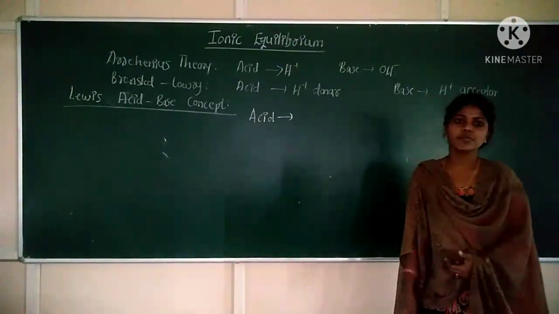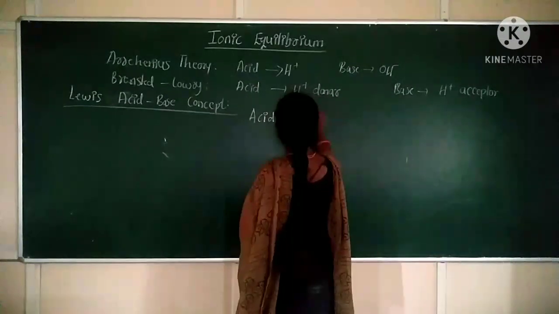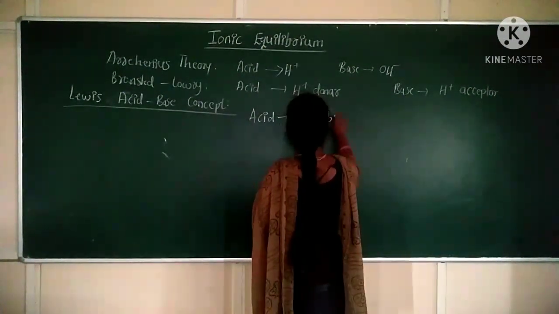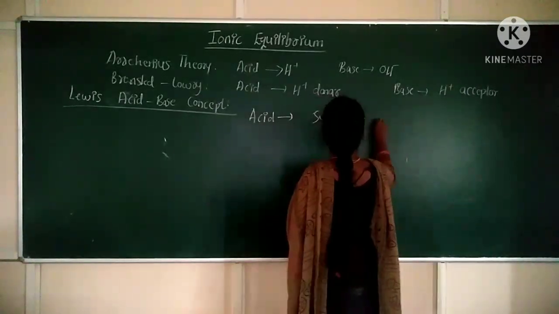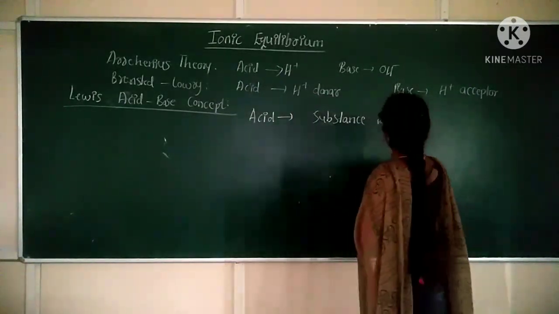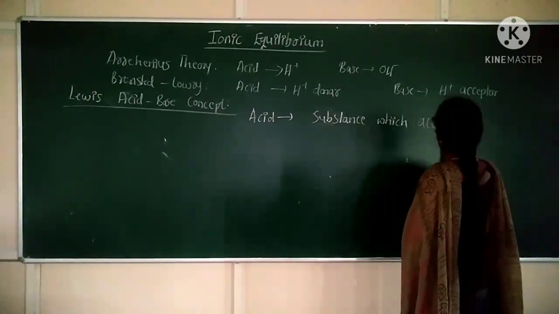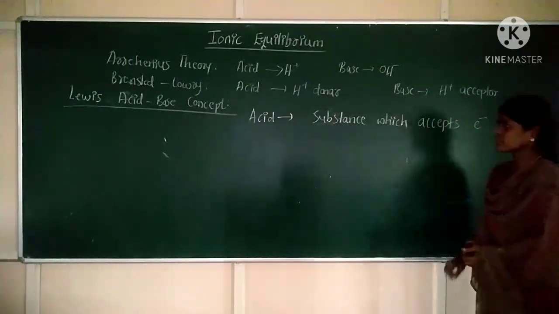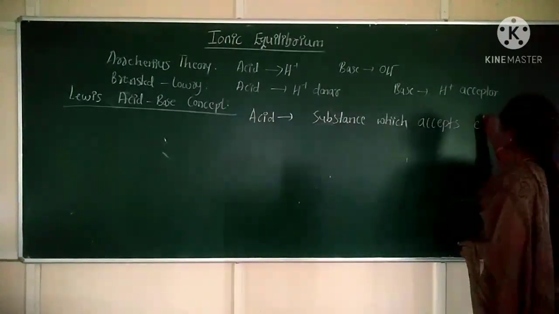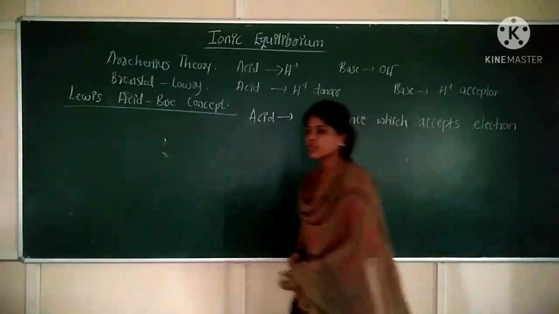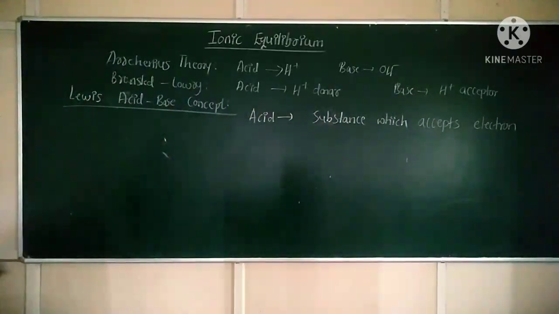Electron acceptor is said to be acid. Acid is a substance which accepts electron pair.